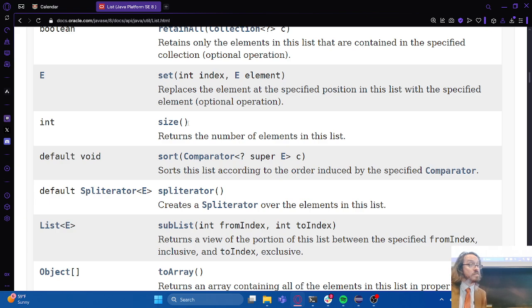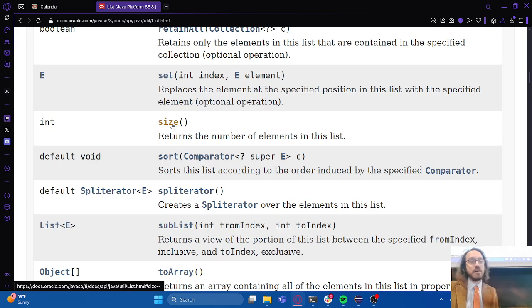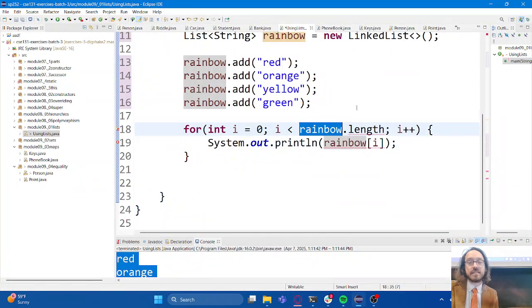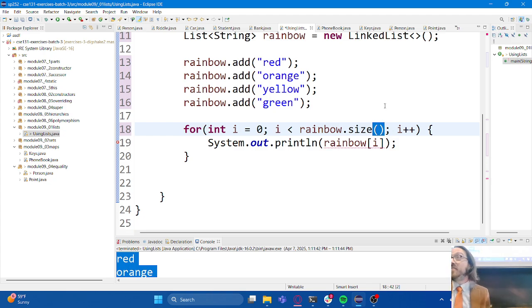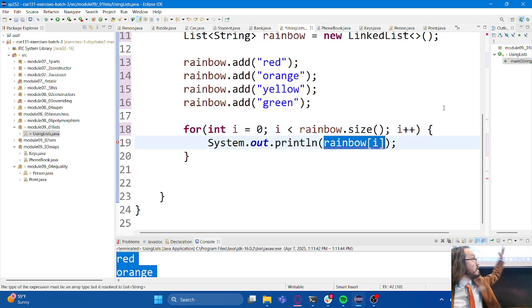not length. If we're using arrays, they do call it .length. If we're doing lists or other types of data structures that are objects, usually it's going to be called size instead, which I know is a little bit confusing to have those two different names. But also pay attention to the fact that I put parentheses on there because I'm calling a method, right? I'm calling a method called size that tells me how big this list is. And then finally, the last thing is, how do I get stuff out of this, right? How do I get it to tell me what's in this list? We're not using the square brackets anymore.